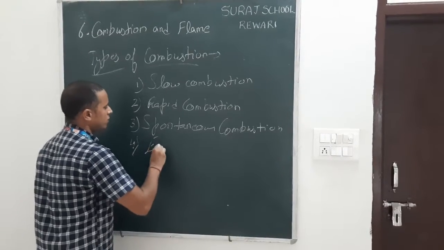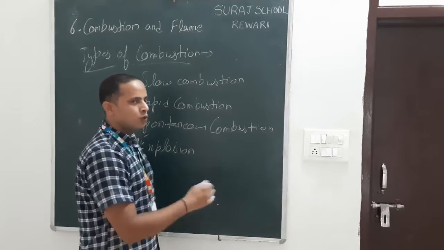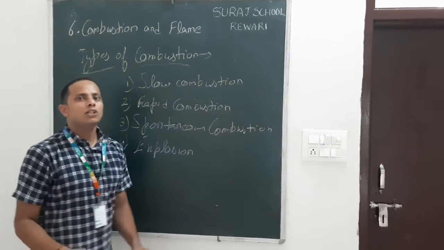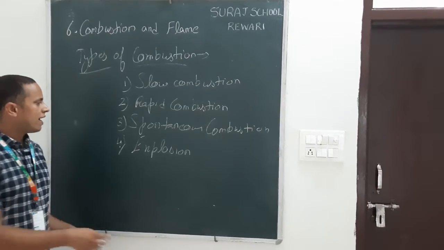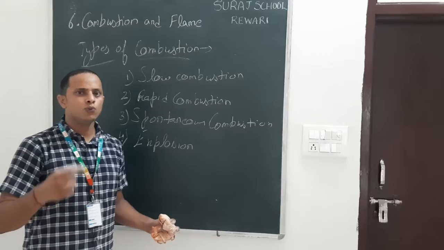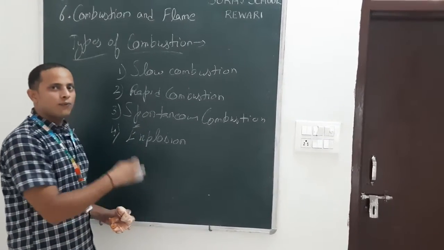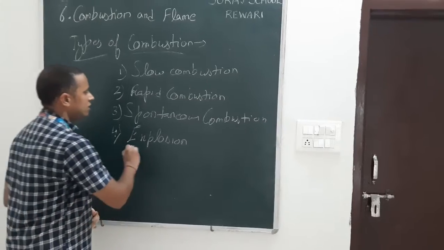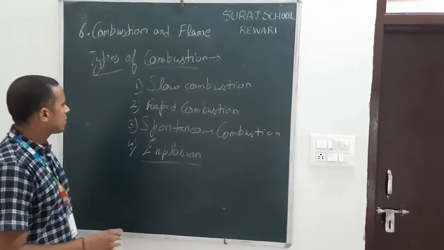Fourth, explosion. Explosion is also a type of combustion in which a large amount of gas is produced. For example, in firecrackers, a large amount of gas is produced, which produces sound that we can hear from a large distance. So explosion is also a type of combustion.